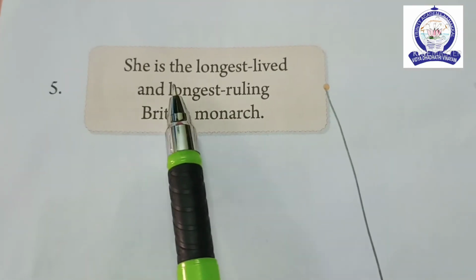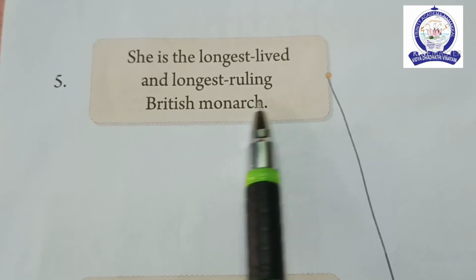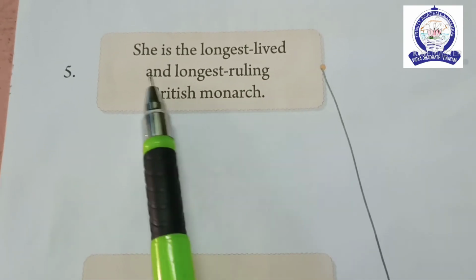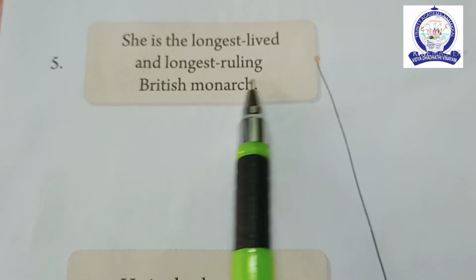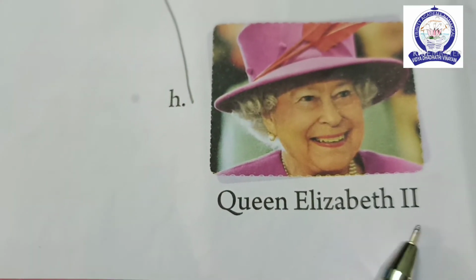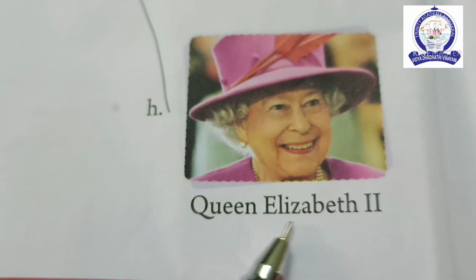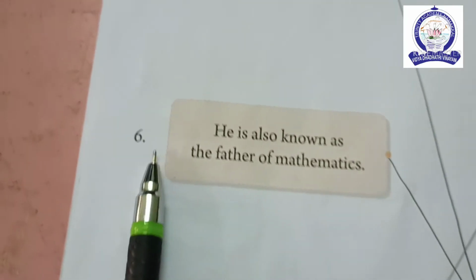Fifth one, she is the longest lived and longest ruling British monarch. Who is she? She is Queen Elizabeth II.